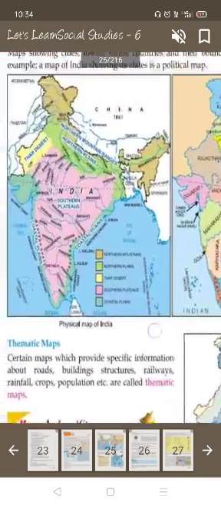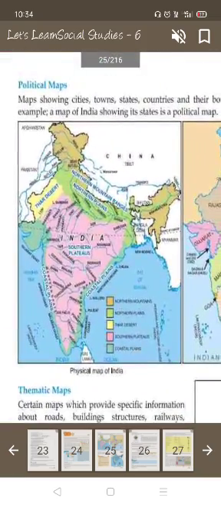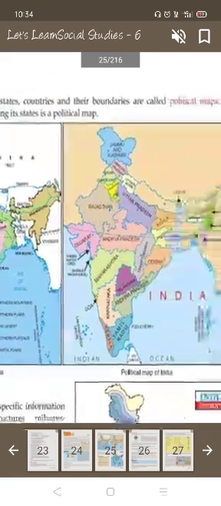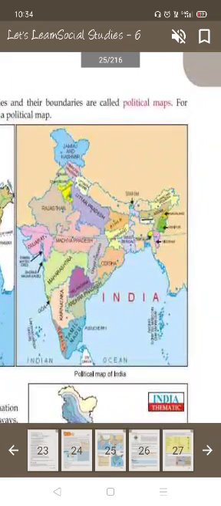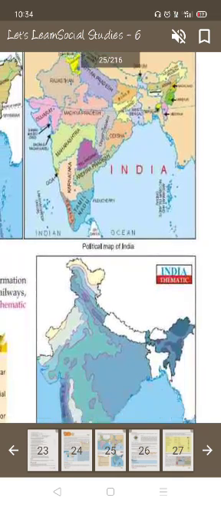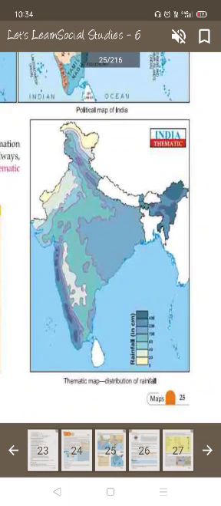Let's see. This is the physical map of India. This is the political map of India, in which you can see the various states and the union territories of India. This is the thematic map.